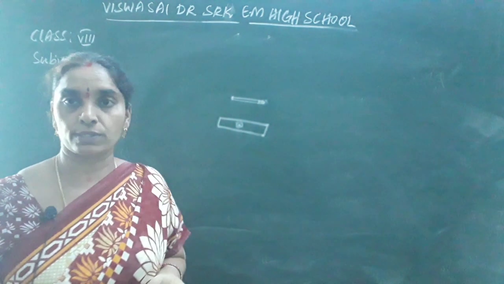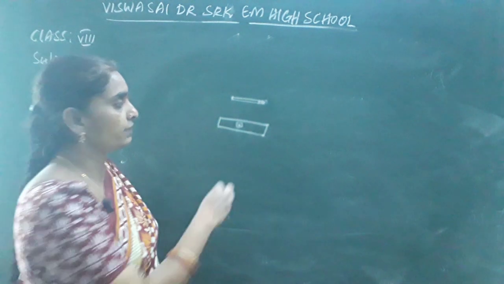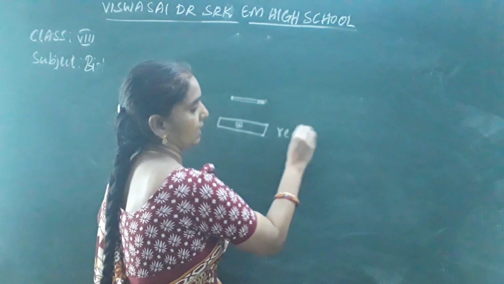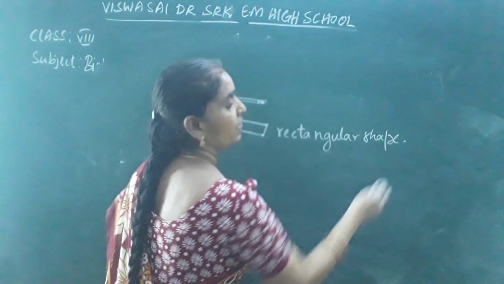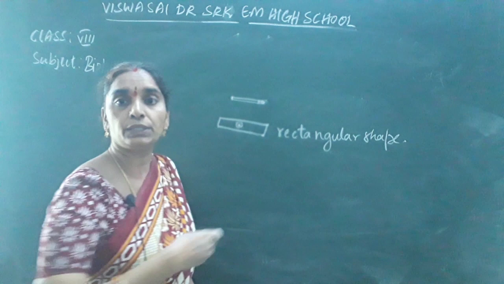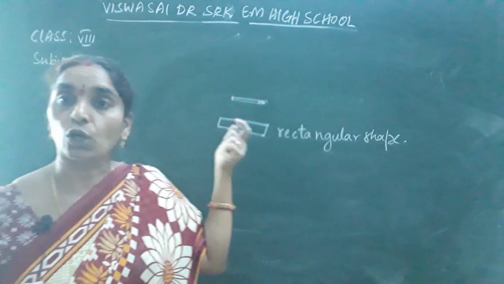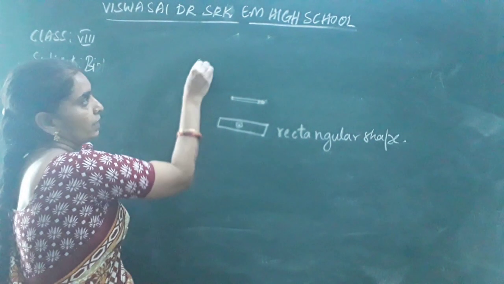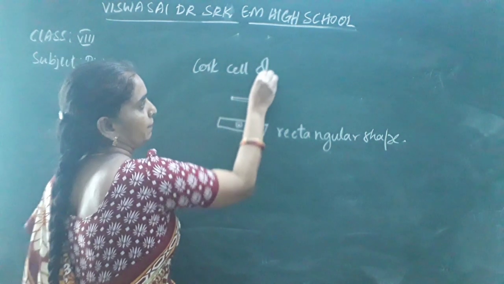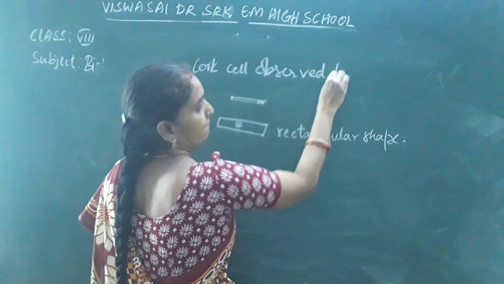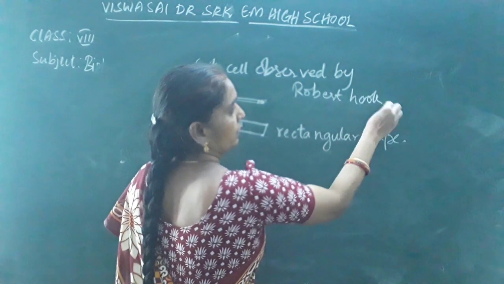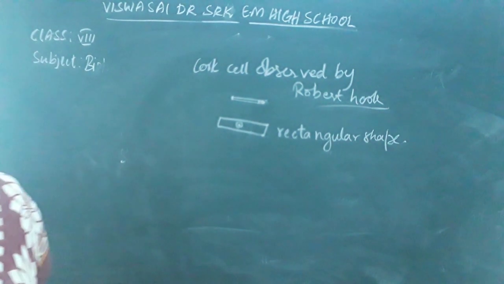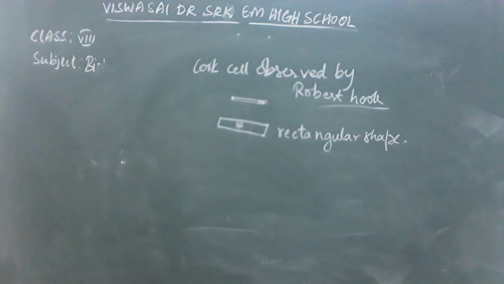If you can observe the rectangular shaped cells under the microscope, it will be similar to the cork cells that were observed by Robert Hooke. So you can easily observe the cells of the matchstick clearly under the microscope.